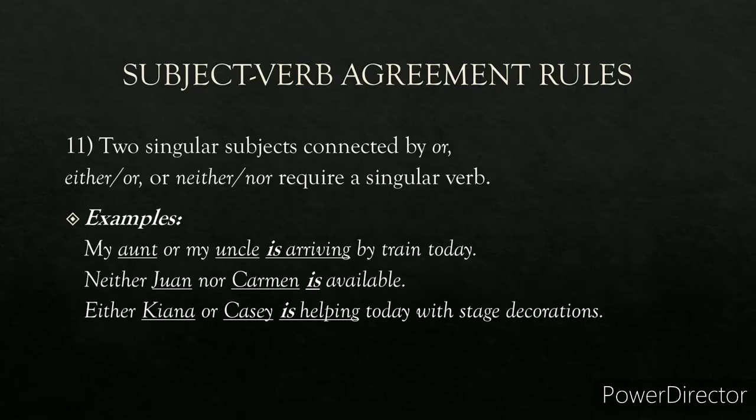Rule number 11. Two singular subjects connected by or, either or, neither nor require a singular verb. For example, my aunt or my uncle is arriving by train. Why is? Because there is or here. Or is connecting two subjects, aunt and uncle. So if you see or, you have to write is. Neither Juan nor Carmen is available. Nor, so you have to write is. Either Kiana or Cassie is helping today with stage decorations. Or has come, so you have to use is, singular verb.